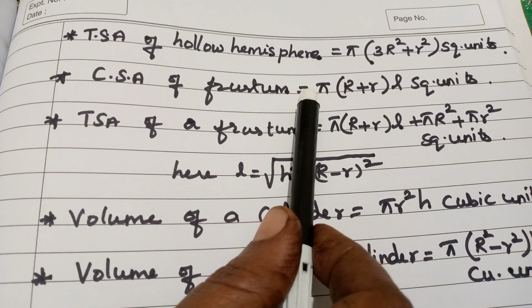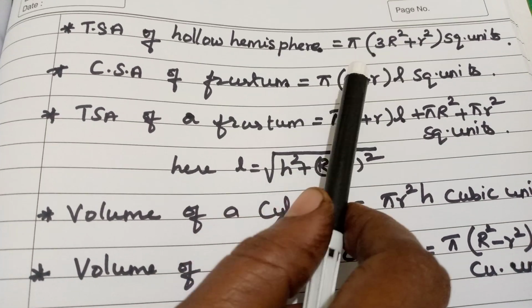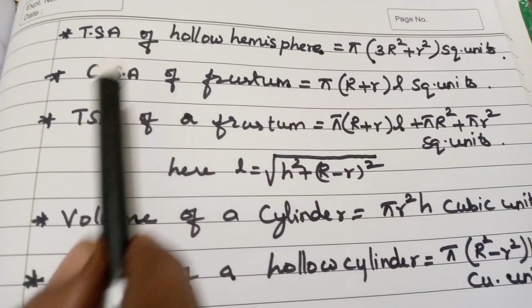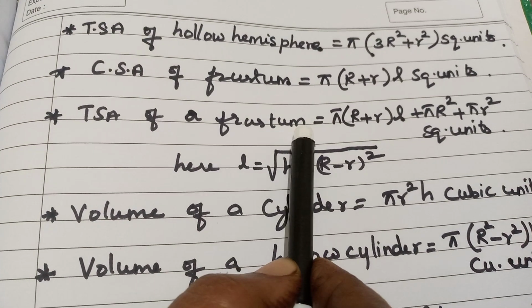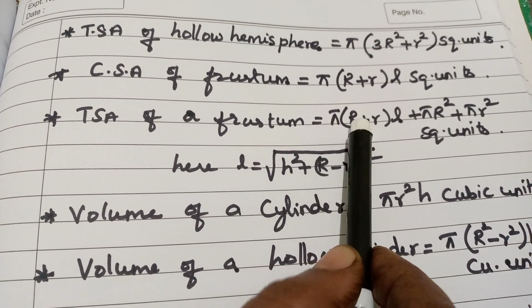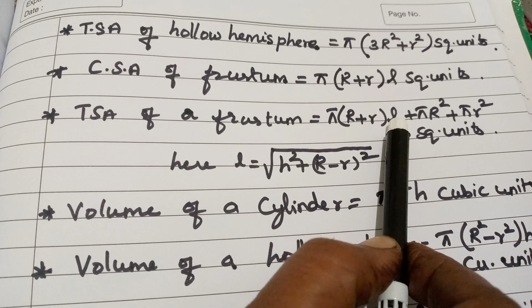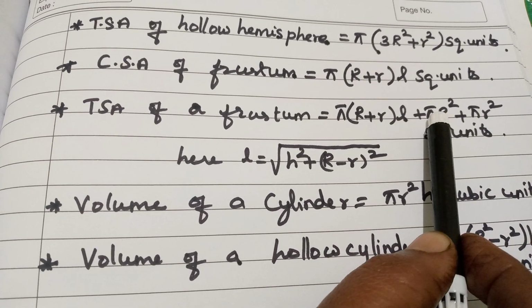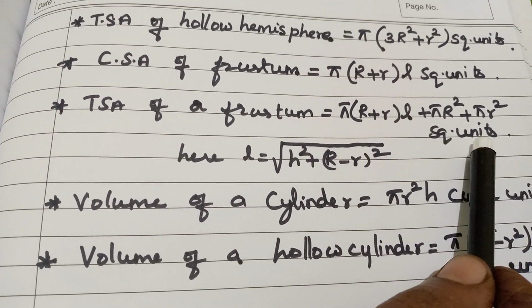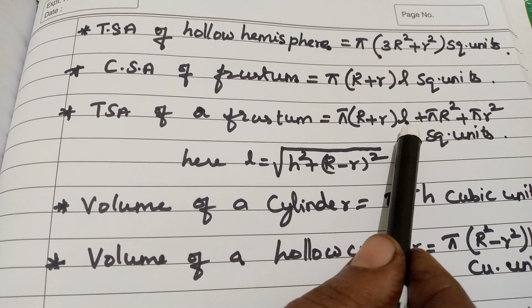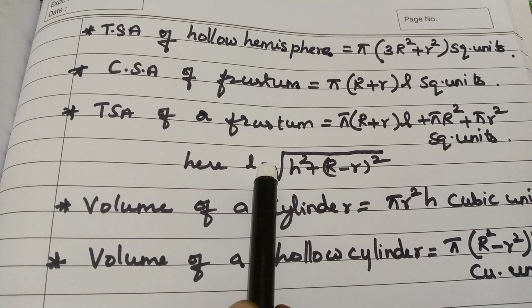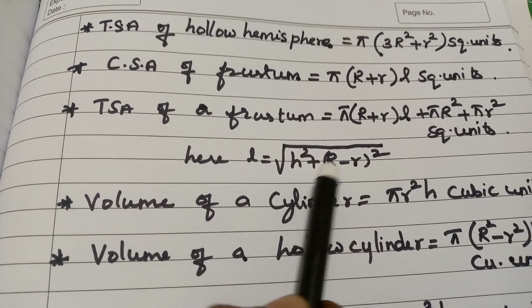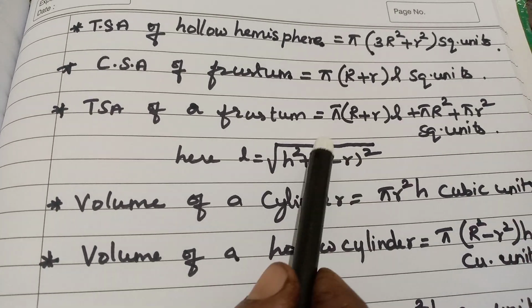CSA of the frustum equals pi into R plus r into L square units. Then TSA of frustum equals pi into R plus r into L plus pi R square plus pi r square. Here capital R square, here small r square units. If we need to find L, we have the formula L is equal to square root of h square plus R minus r the whole square.